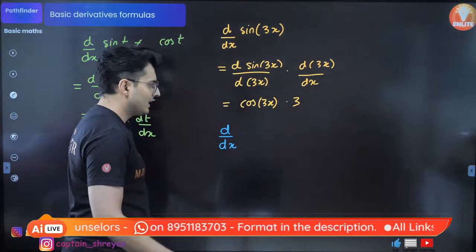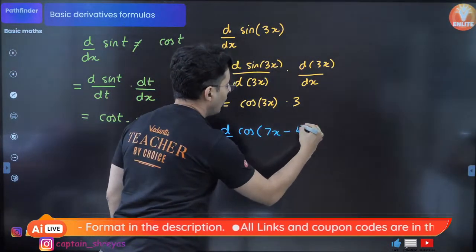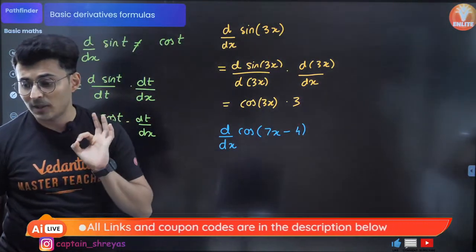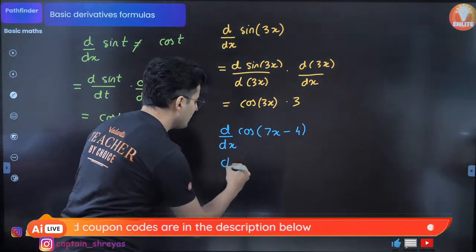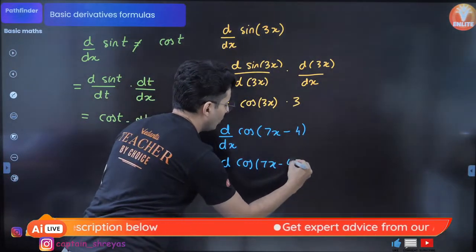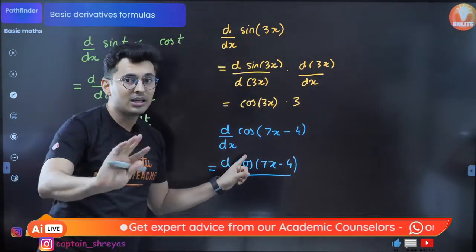let's see how many of you can do this. Cos of 7x minus 4. Can I differentiate it directly? No. So what will I do, guys? Chain rule. So d by, this will be the derivative of cos of 7x minus 4. But you want the same thing. This is donkey, this is monkey. Donkey and monkey don't go together.